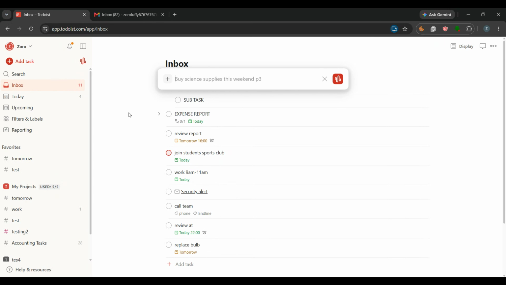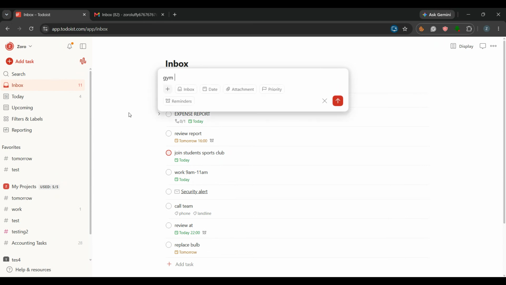Todoist is smart enough to understand phrases like write article today at 2 p.m. for 1.5 hours, or gym tomorrow at 6 a.m. for 45 minutes. When you type it this way, Todoist reads the time as the start point and the duration as the amount of time the task should take. So let's walk through it step by step.